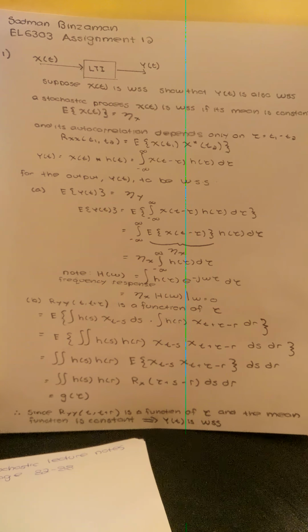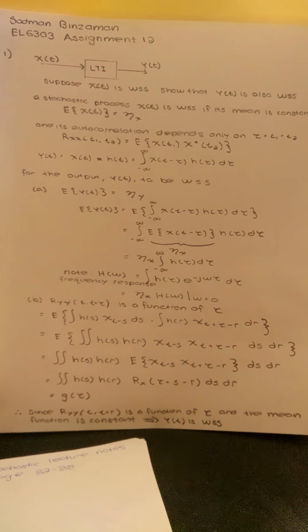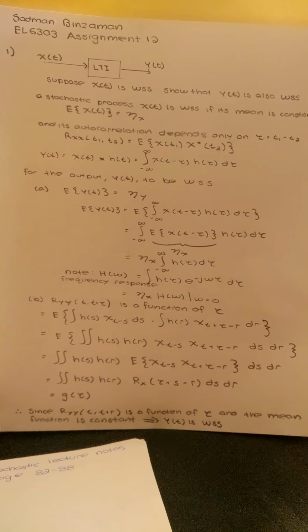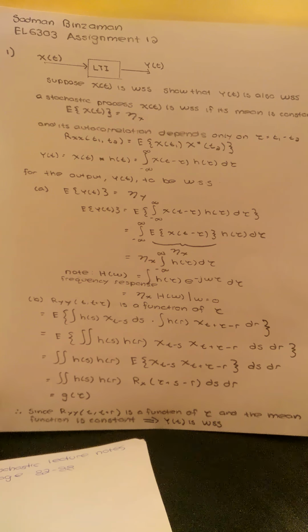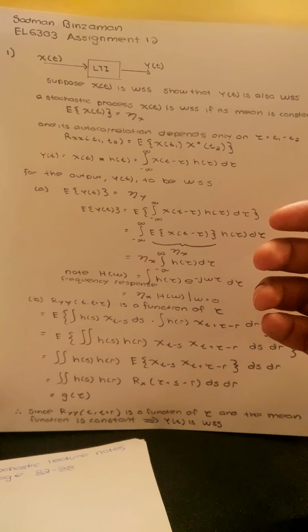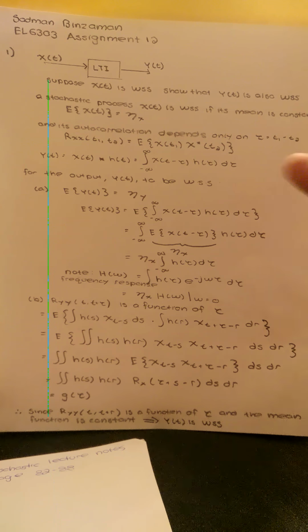We also know that y of t is defined as the convolution between x of t and some impulse response h of t, which equals the integral from negative infinity to infinity of x of t minus tau times h of tau d tau. For the output y of t to also be wide sense stationary, we need to prove those same two properties: that the mean of y of t is a constant and the autocorrelation of y depends only on tau.